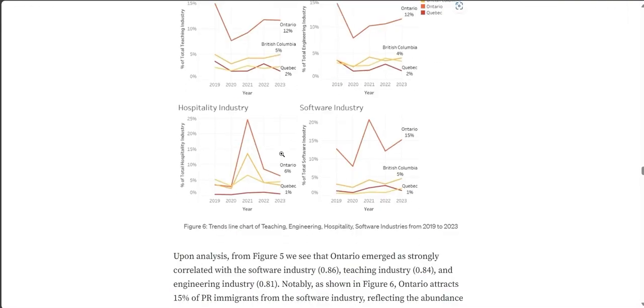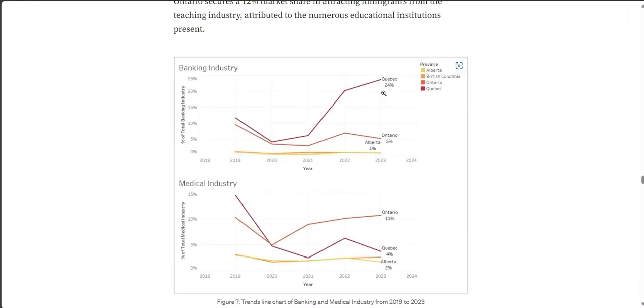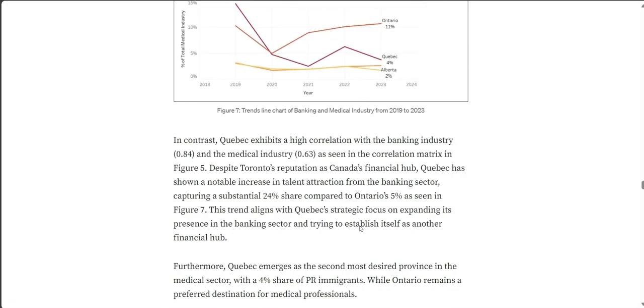But let's look at the graph, what the graph has to say. The graph also confirms this data, which shows that Quebec has a big 24% share compared to Ontario's 5% in the banking industry. This reflects Quebec's efforts to grow in banking and become another important financial center. In the other graph, I've touched base on the medical industry, where Ontario is leading, but Quebec is also catching up in attracting immigrants in the medical sector.